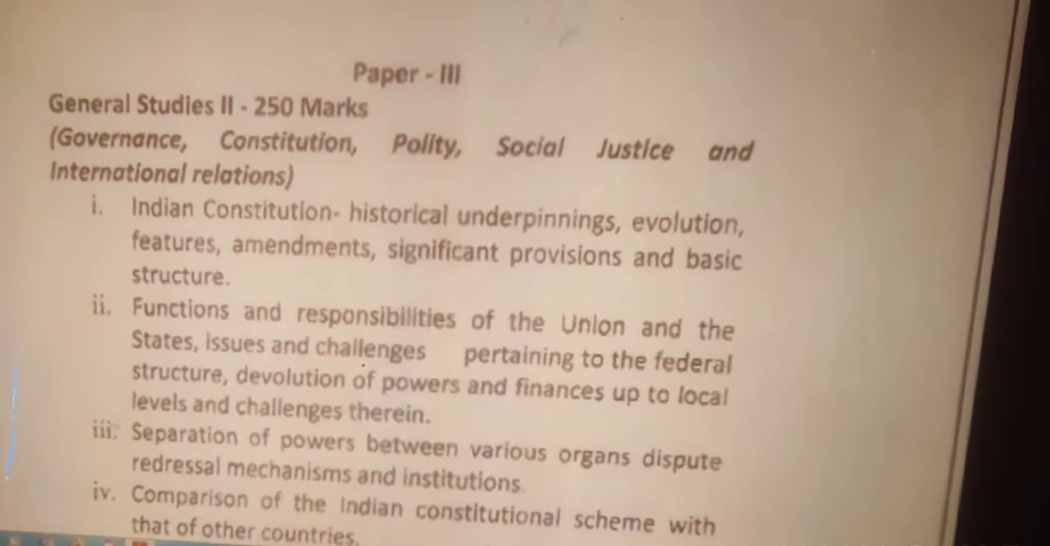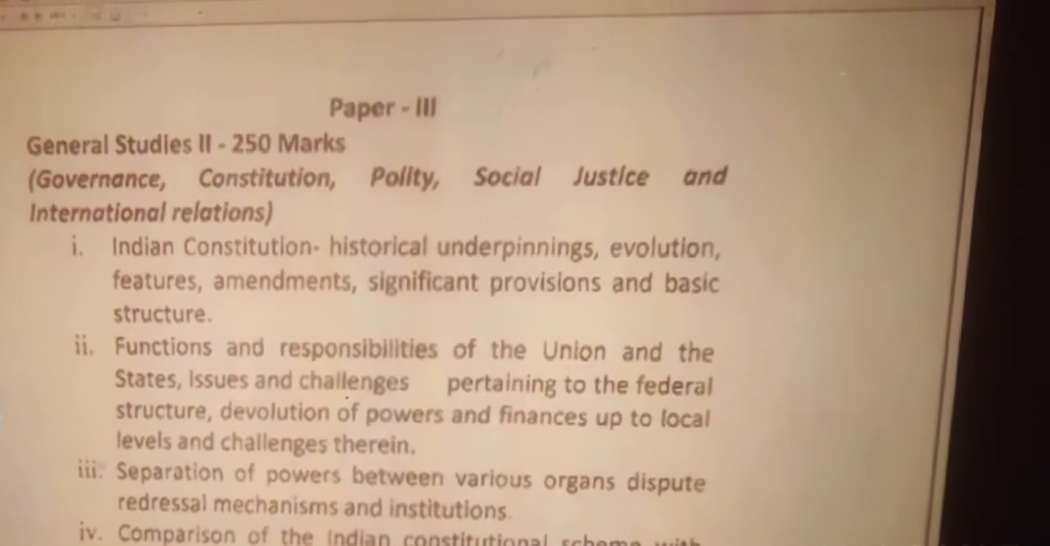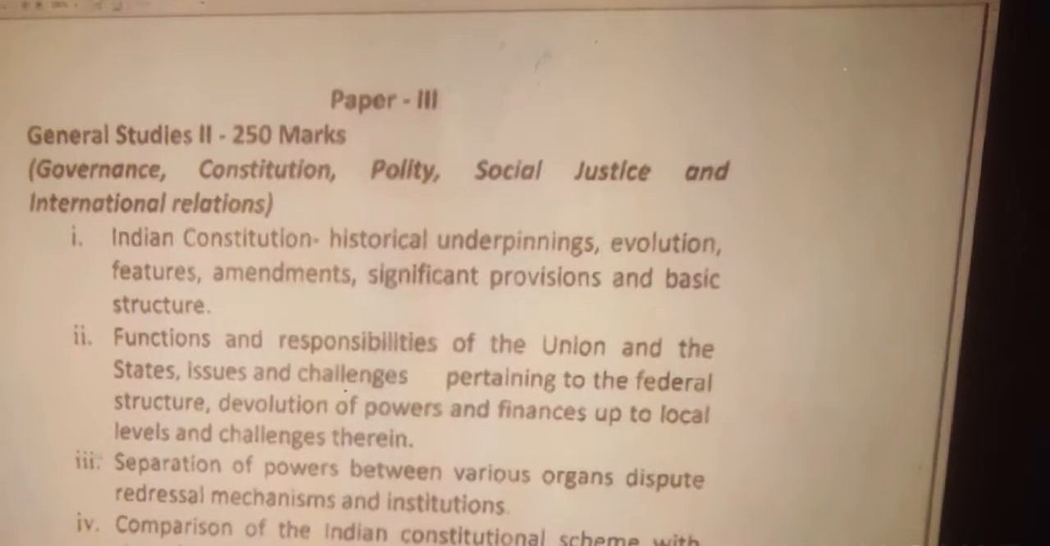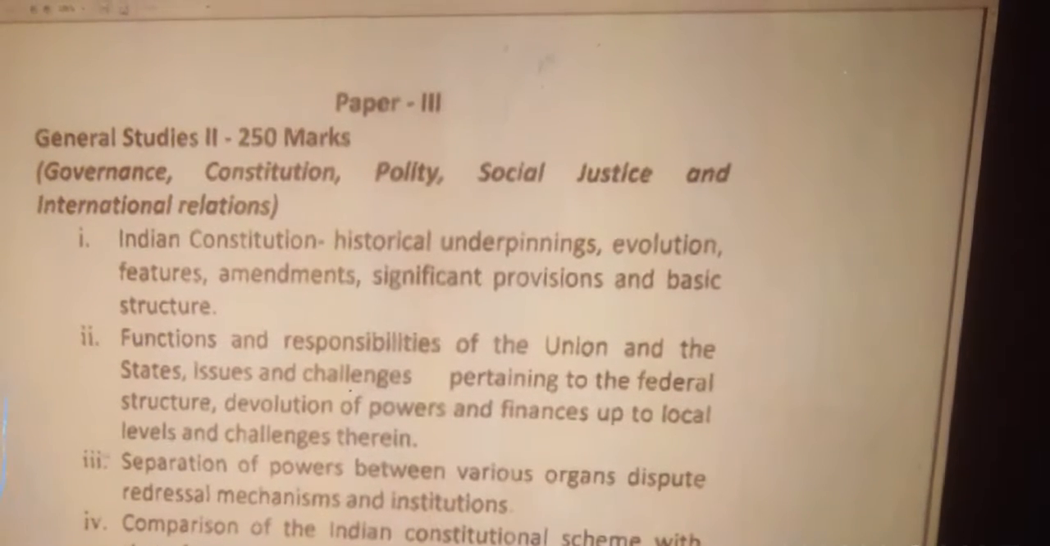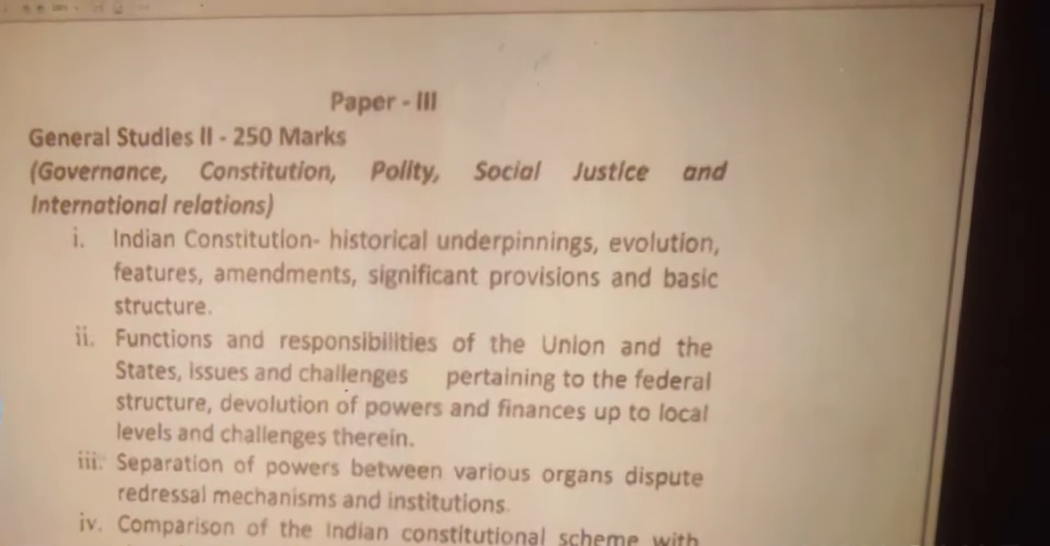Number 2, functions and responsibilities of the Union and the States, issues and challenges pertaining to the federal structure, devolution of powers and finances up to local levels and challenges therein. Number 3, separation of powers between various organs, dispute redressal mechanisms and institutions. Number 4, comparison of the Indian constitutional scheme with that of other countries.